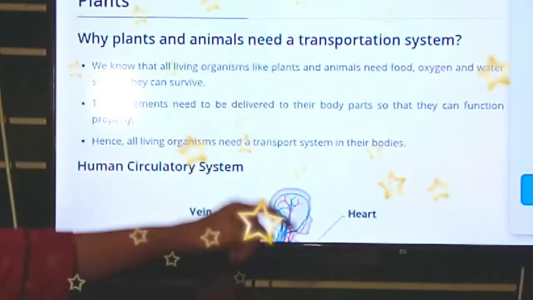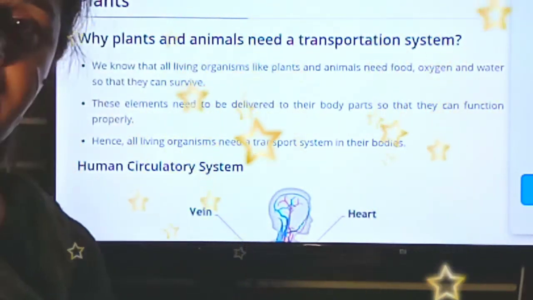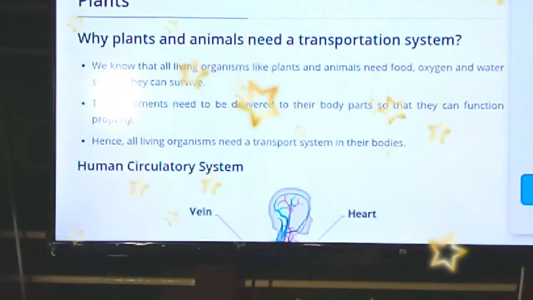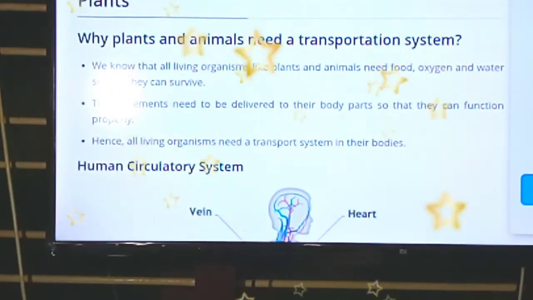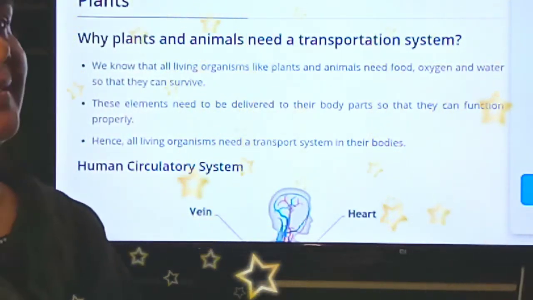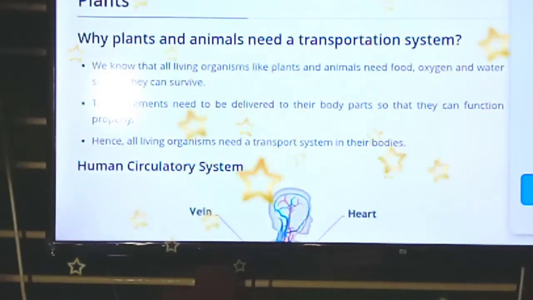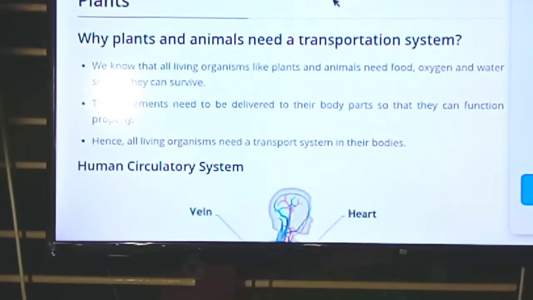Organisms like plants and animals need food, oxygen and water to survive. These elements need to be delivered to their body parts so that they can function properly. So all living organisms need a transport system. We are going to study about the human circulatory system.